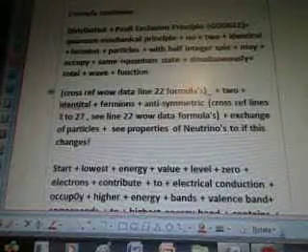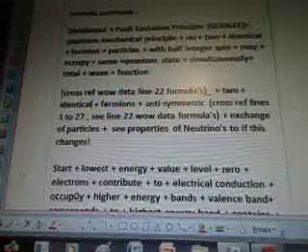Formula continues. Distributed Pauli exclusion principle, quantum mechanical principle, no two identical fermion, particles with half-integer spin may occupy same quantum state simultaneously, total wave function. Cross-reference round line 22 formulas. Two identical fermions, antisymmetric. Cross-reference lines 1 to 27, see line 22 Wow data formulas. Exchange of particles, see properties of neutrinos to see if this changes.